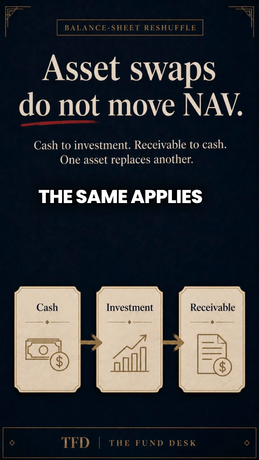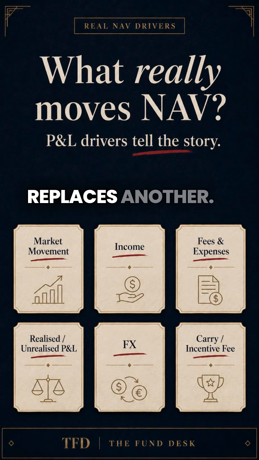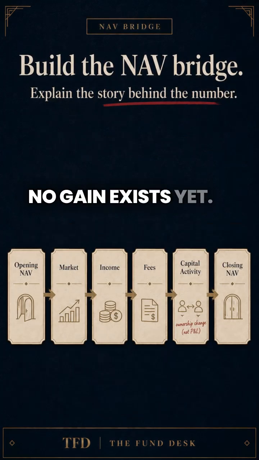The same applies to an asset reshuffle. If cash buys an investment, cash falls and investment rises. One asset replaces another. No gain exists yet.